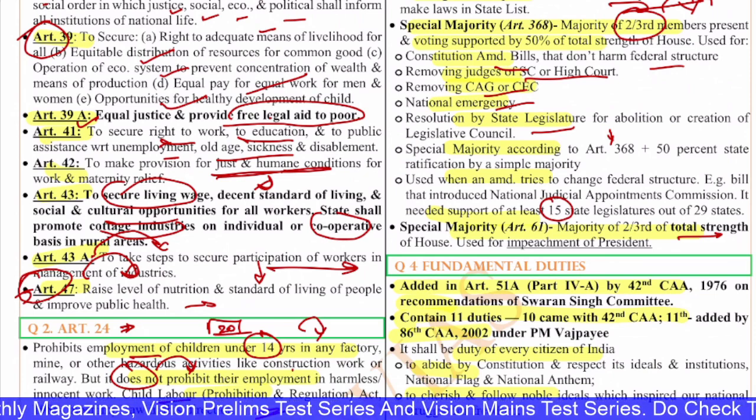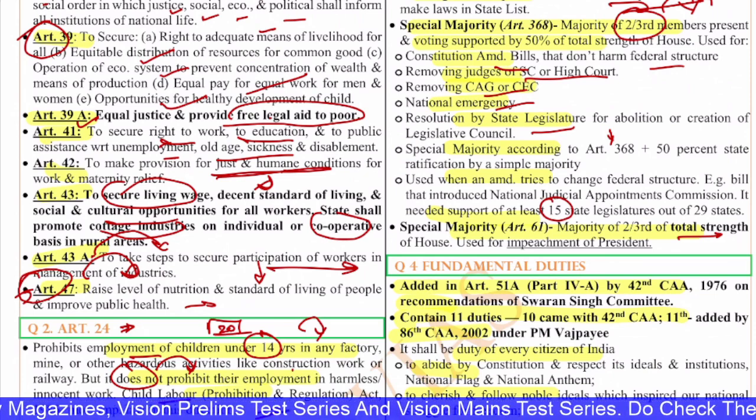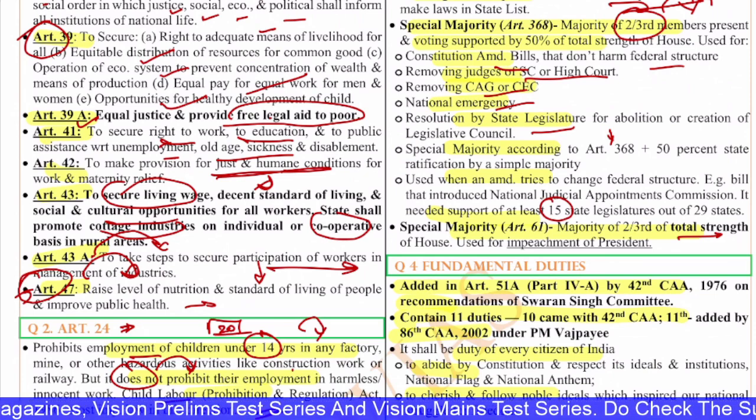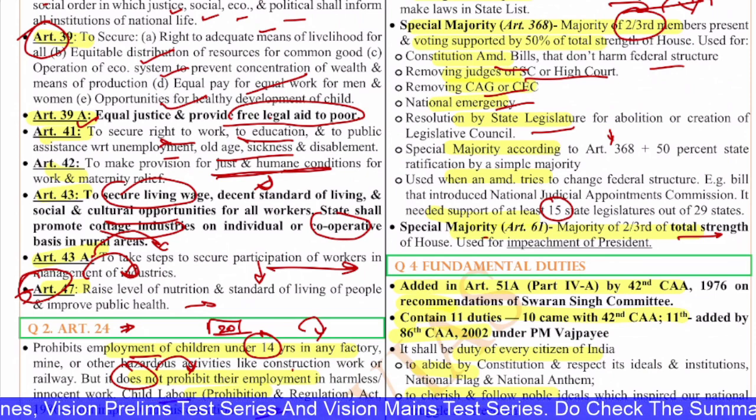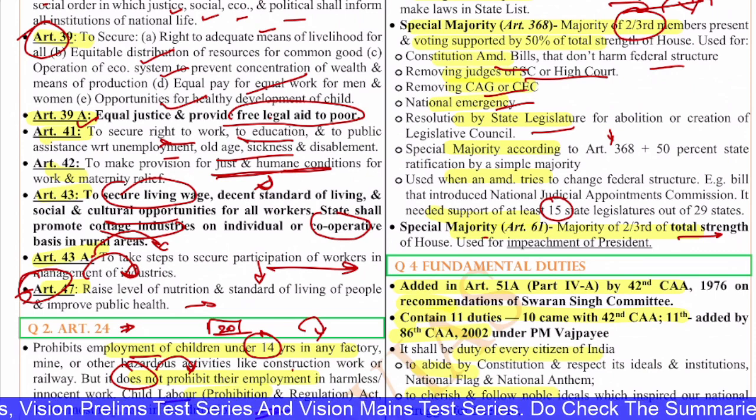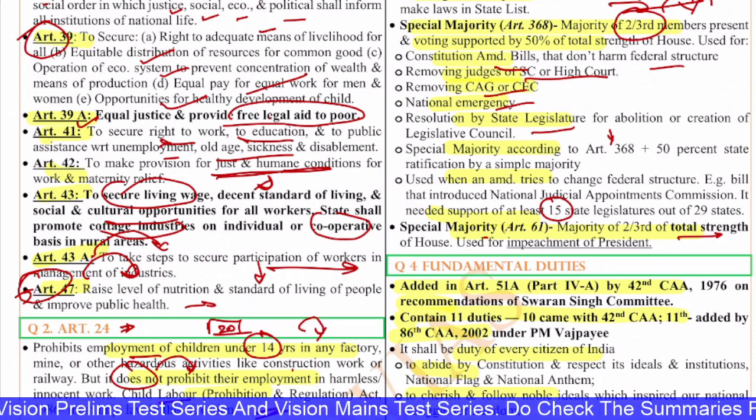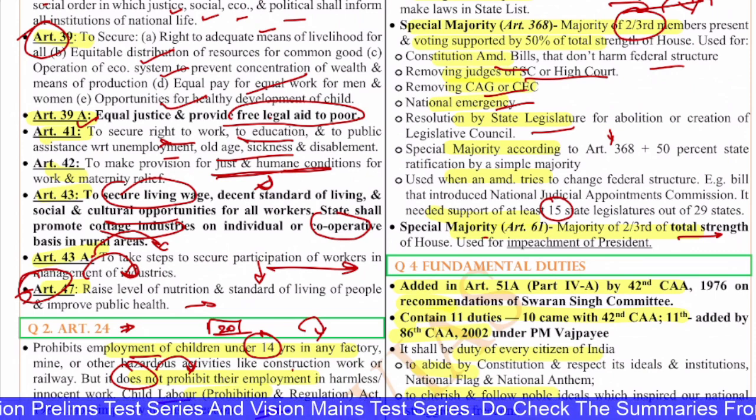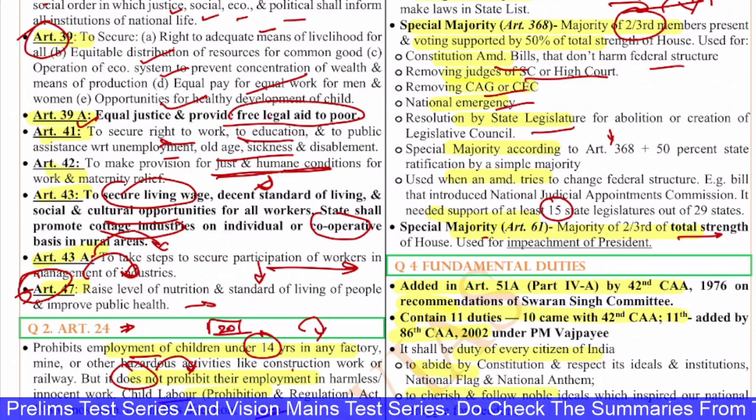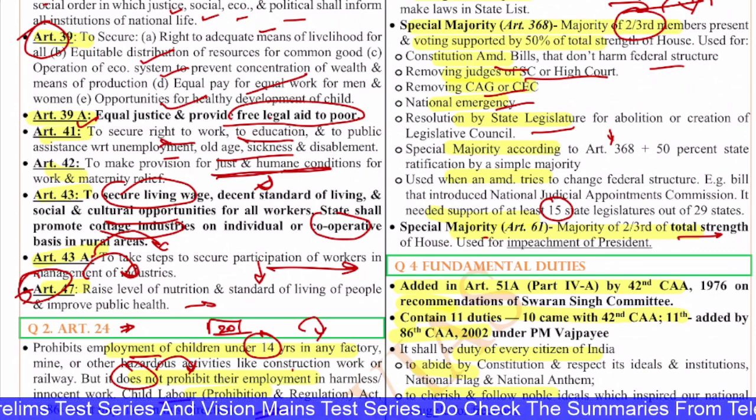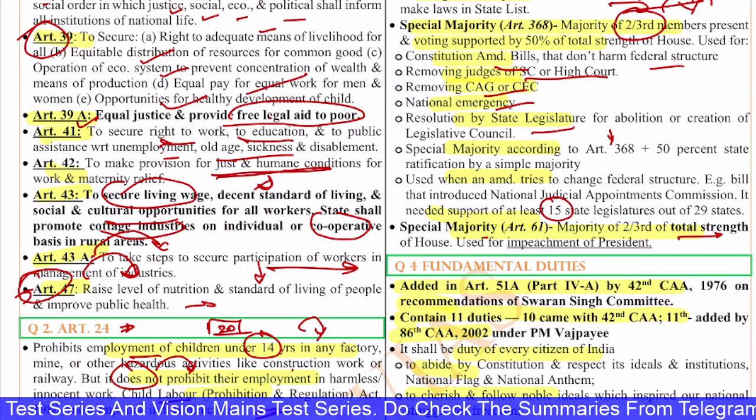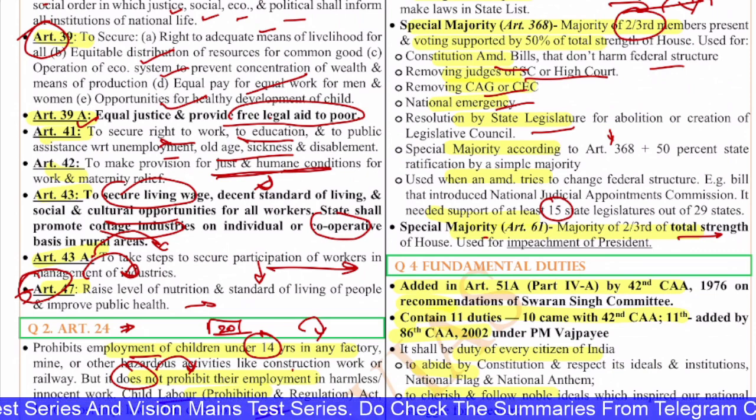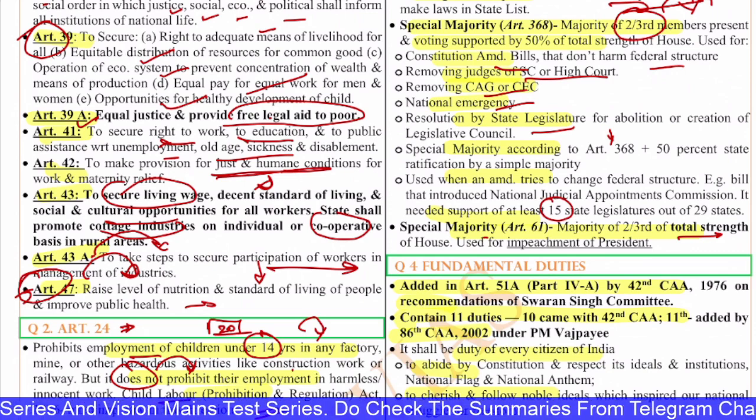Okay, so again in the special majority there are two similar kinds. One is majority of total, that is majority of 2/3 of the total strength of the house. This is one thing, and majority of 2/3 present and voting, that is another type of special majority. Okay, and this majority of 2/3 present and voting is under Article 368, and this one, majority of 2/3 of members of the house, is for the removal of the President.